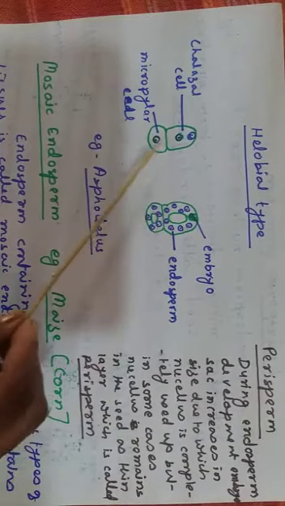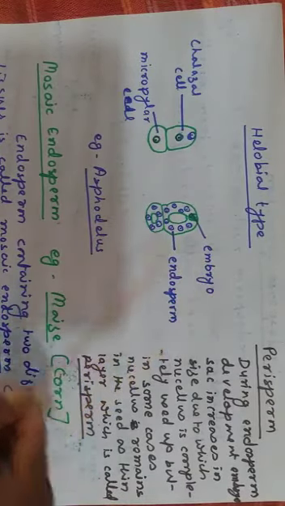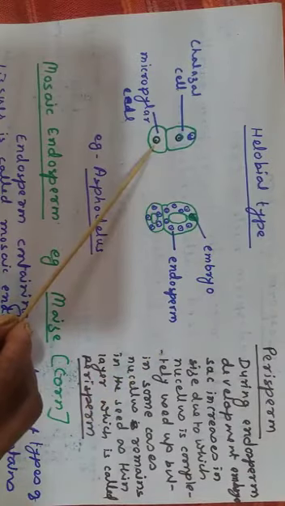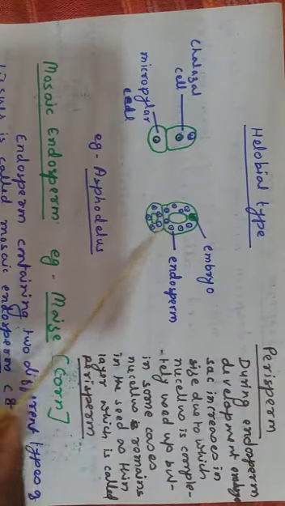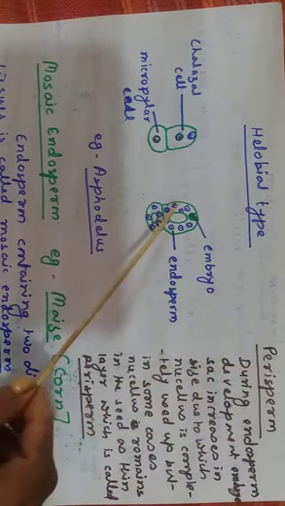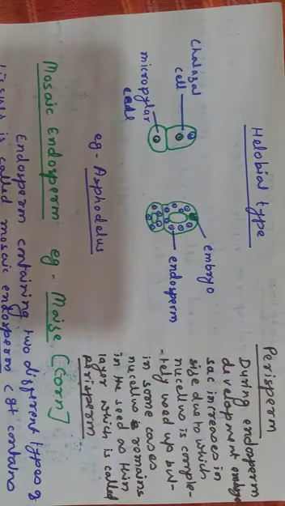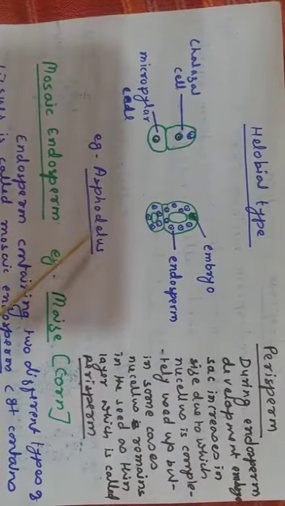So halobial is an intermediate between nuclear and cellular type, because first cellular division takes place followed by nuclear division, and later on free nuclear division takes place, and in the last stage of endosperm formation wall formation takes place. An example of halobial type of endosperm formation is found in Asphodelus.